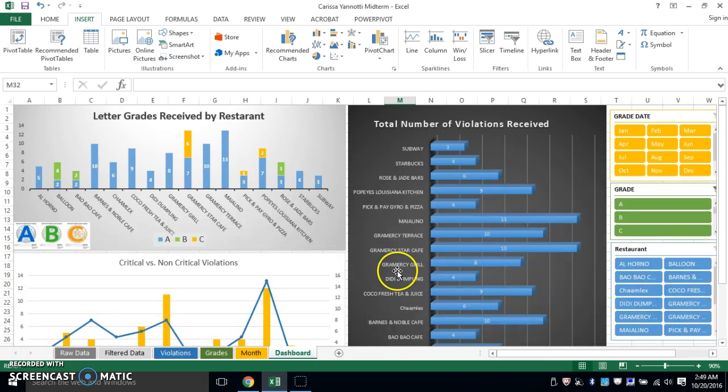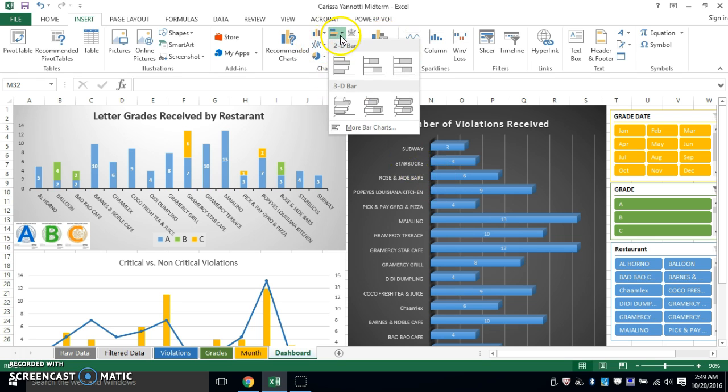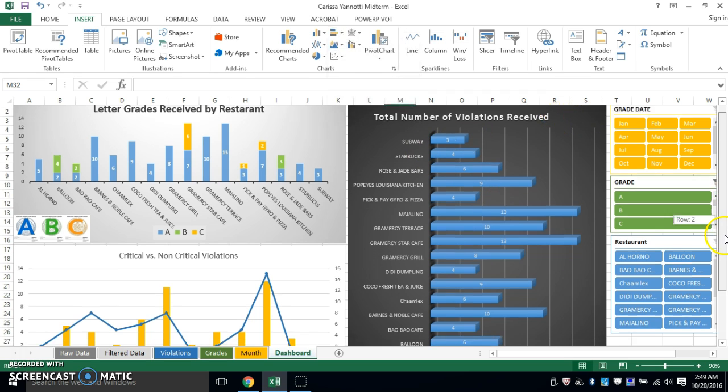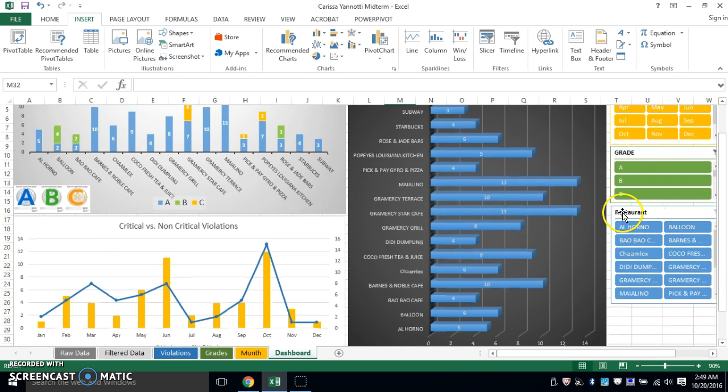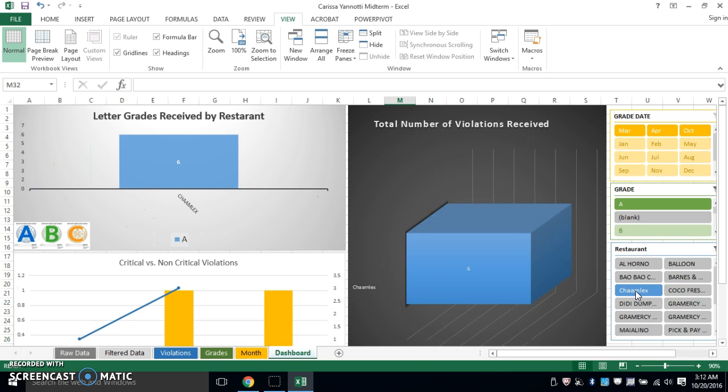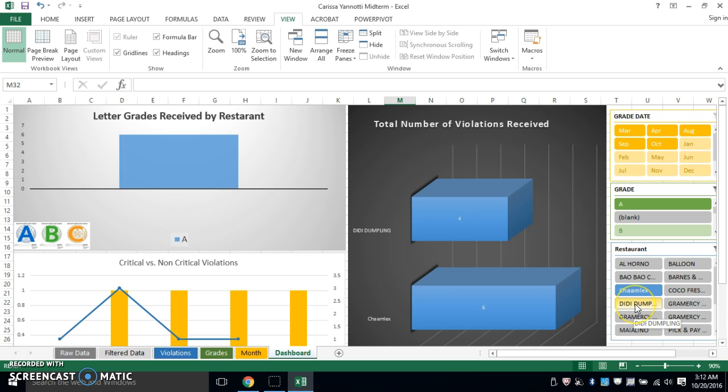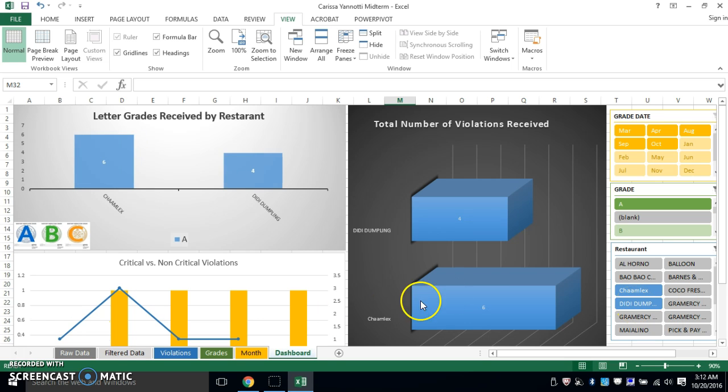So we're just going to go to the dashboard, and this relates to this graph right here. And I'm going to show you, this is my bar chart, and I did a 3D one because I just thought I like the way it stood out, and it makes it easier to represent. And then I also have a slicer that represents my restaurants. So for example, like me, I like to eat at Chamalex, which is Thai food. So I'm just gonna select that, and I'm also gonna press control because I also like to eat at DD Dumpling.